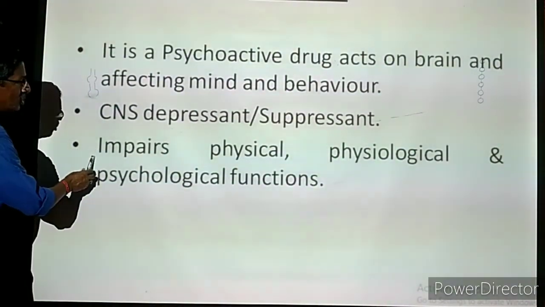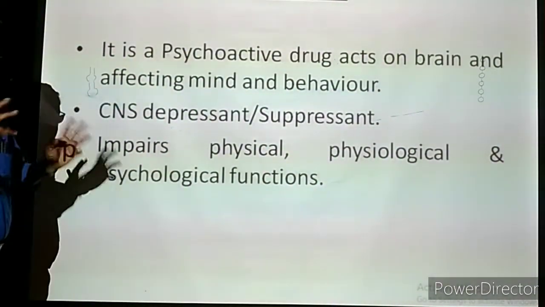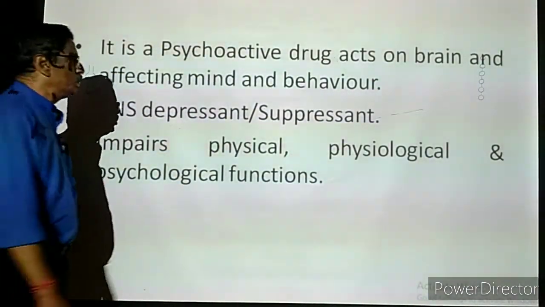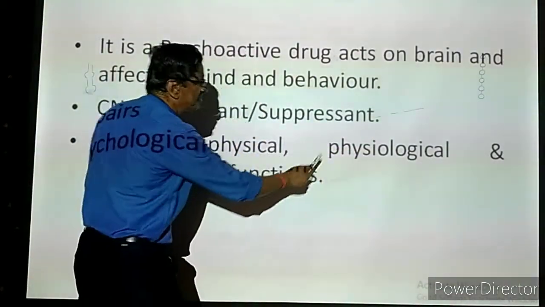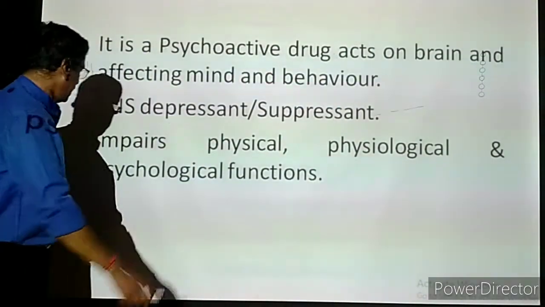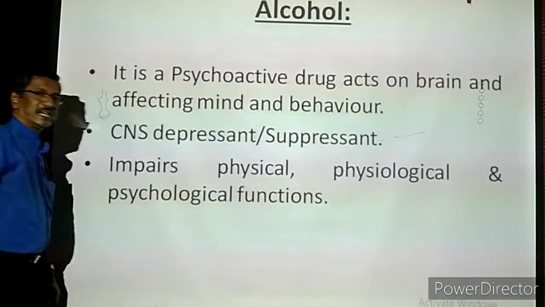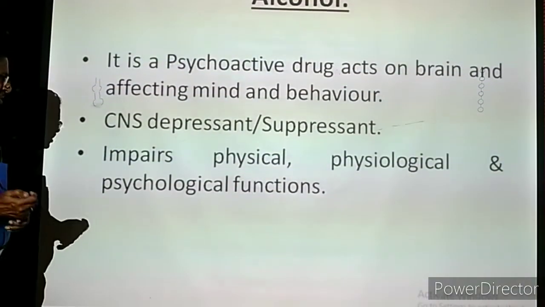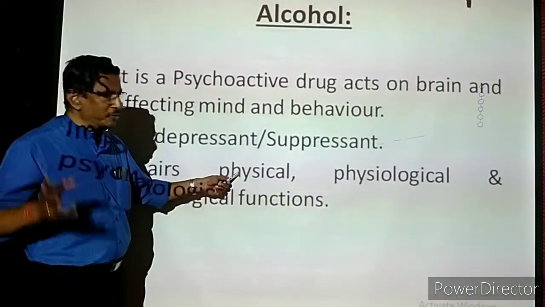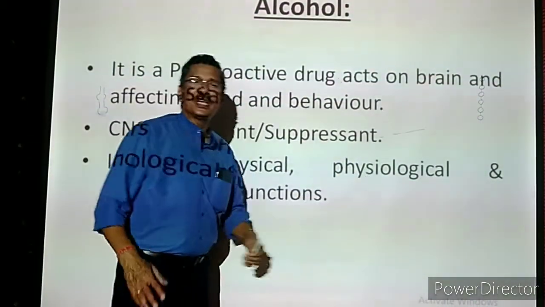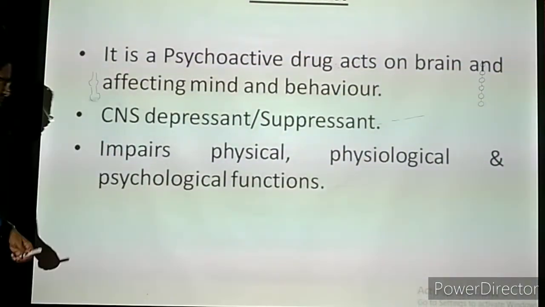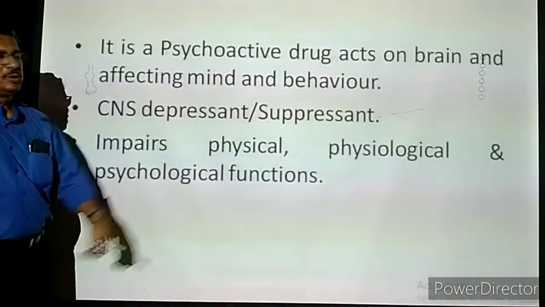As a result, alcohol impairs. Impairs means no coordination in physical activities. That means physically we cannot do the work properly. Physiological functions of various organs, coordination will not be there. And the psychological function. Psychological means mind, brain function or mind function. Everything will be affected. So mentally we are disturbed. Physically we cannot do the work properly. Physiologically, all the internal organs like the heart, lungs, liver, kidney, everything will not do their function properly. And psychologically, mental problems will be there.